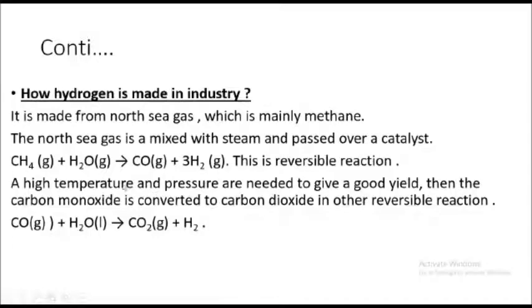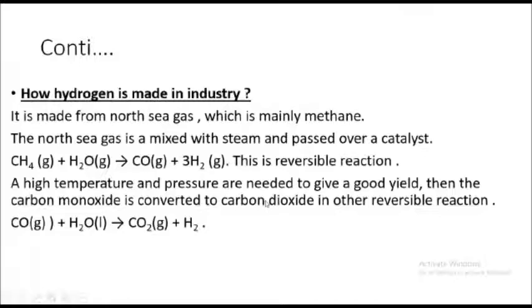This is a catalyst. This can function as a catalyst. Then after that, the carbon monoxide, which is produced from the reactants, is converted to carbon dioxide again.